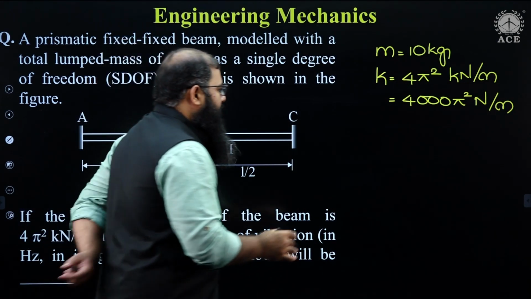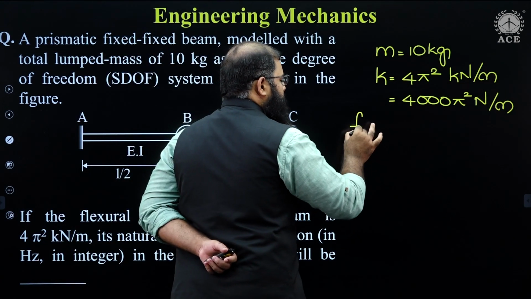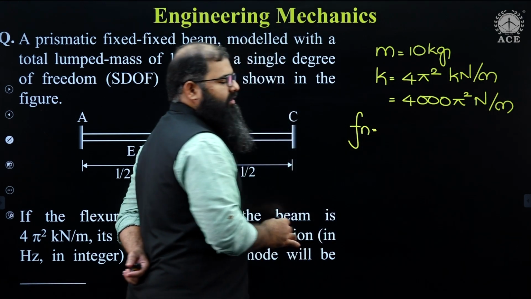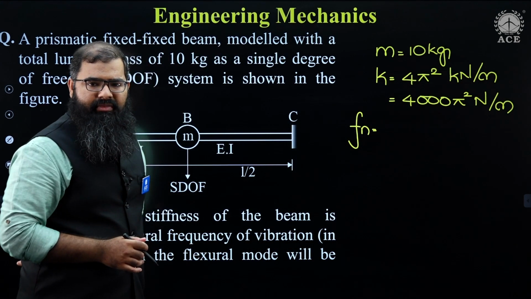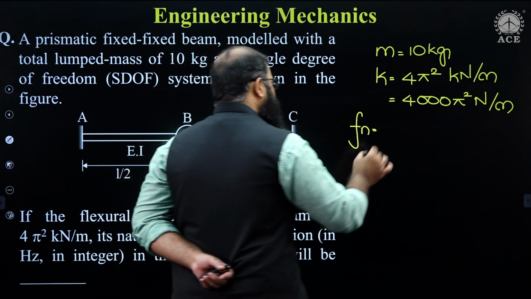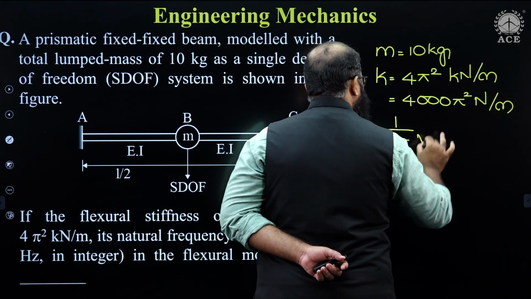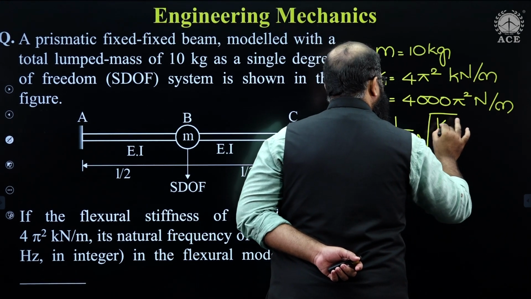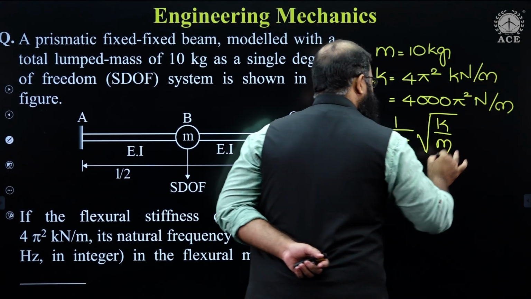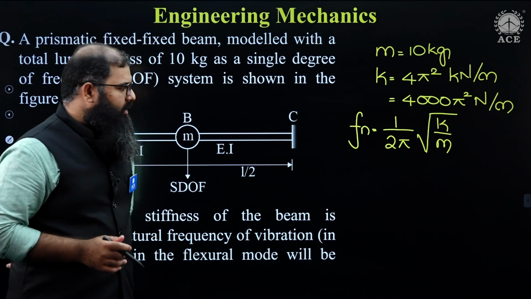Now he's asking you the value of natural frequency. Natural frequency is equal to how much? Very simple question. Natural frequency, if you remember, it is equal to 1 by 2 pi root over of K by M. Direct formula, is it not?